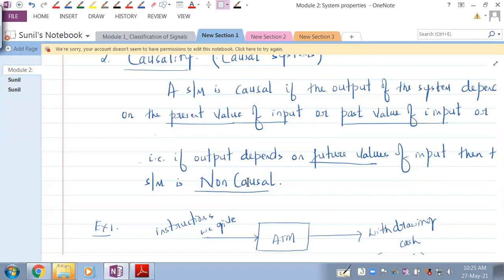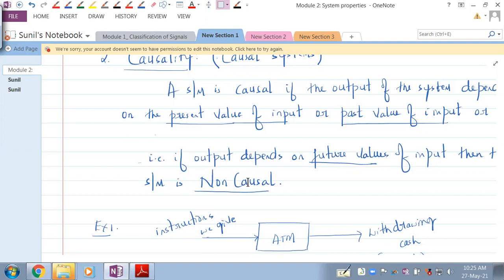Investing money today is not only depending on the money that I have earned in the past, but investing today also depends on the returns I get in the future. So that is also an input. Because of the future advantage I have, and because I have the money earned in past, I'm investing today. Investing today is actually the output. So that is another non-causal example.